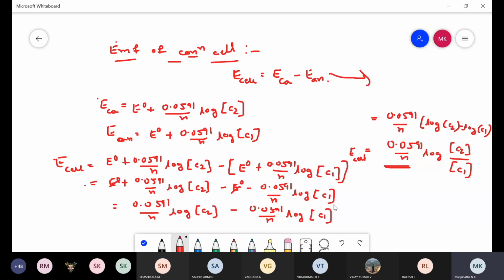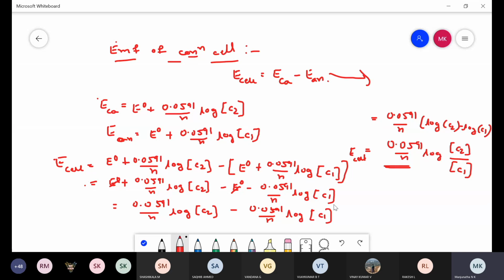This is very important. n is the number of electrons involved in the reaction. C2 is the cathode electrolyte concentration, that is higher concentration. C1 is the anode electrolyte concentration, that is lower concentration. Is it clear? Yes, sir. So this is about EMF of concentration cell.